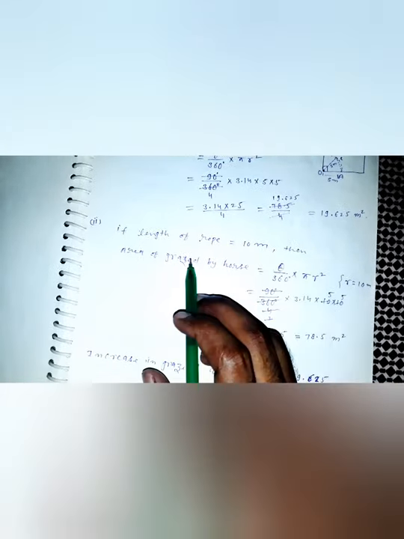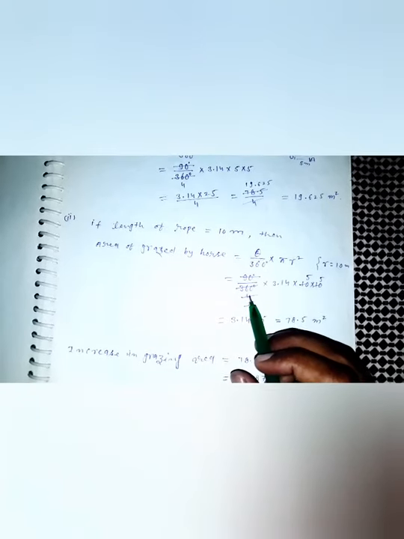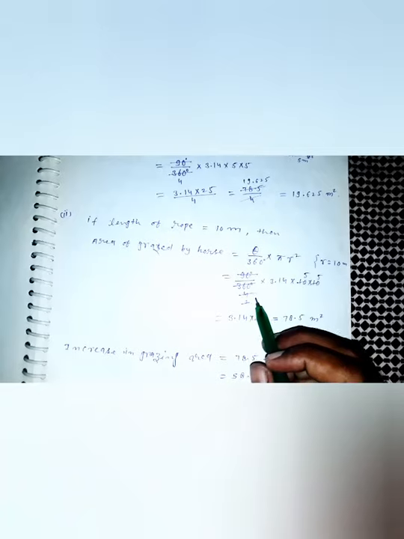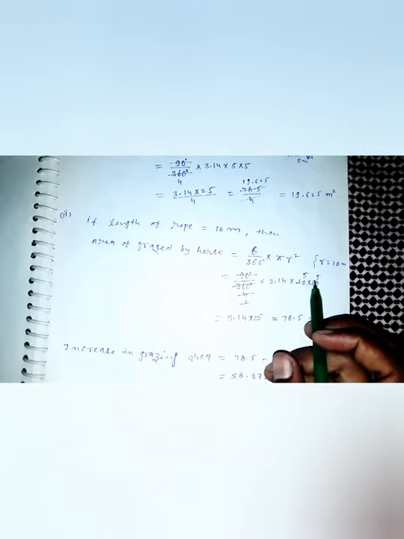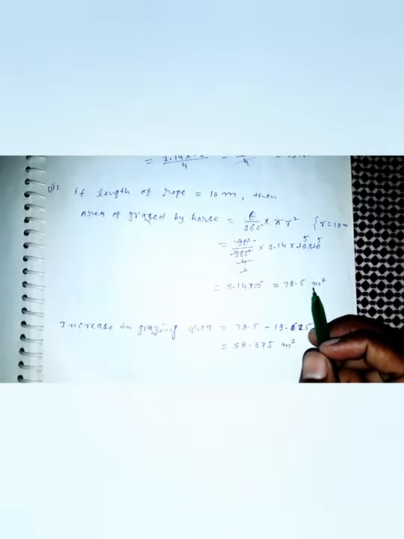Second, if the length of the rope is 10 meters, then the area grazed by the horse is theta upon 360 degrees into pi r squared, where r is equal to 10 meters. So here put the value simply. The radius here is 10 meters. So 4, 2 2s are 4, 2 5s are 10, 2 2s are 4, 2 1s are 2, or 2, 2 2s are 2, 5 2s are 10. So here 3.14 into 25. Multiplying, this is 78.5 meter square.